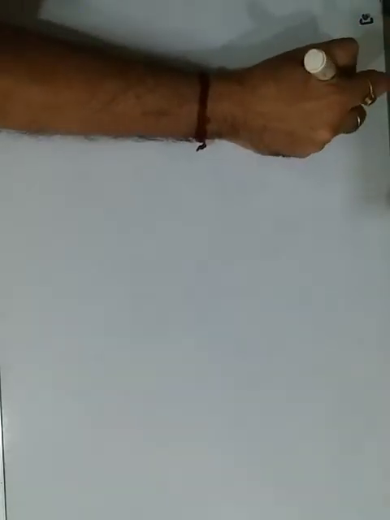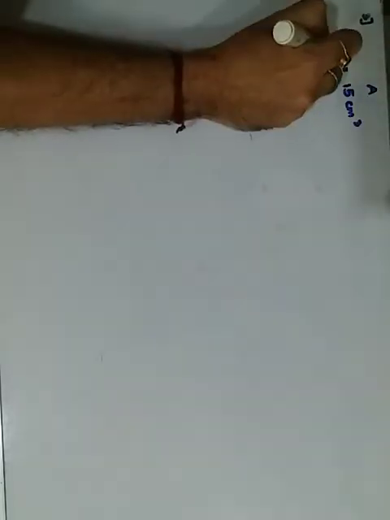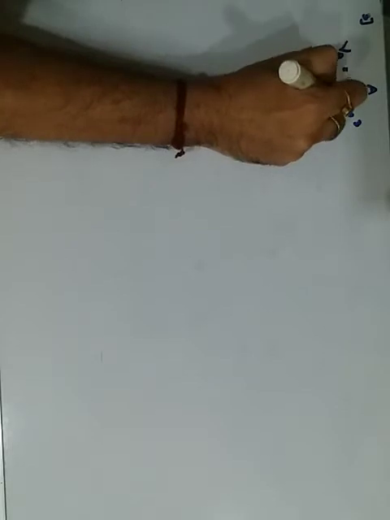In the third question, they have said you are provided with a hollow iron ball A, whose volume is given. Volume of A is 15 centimeter cube and whose mass is given to be 12 grams.